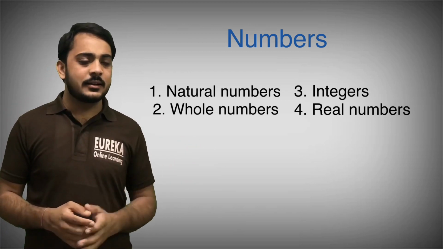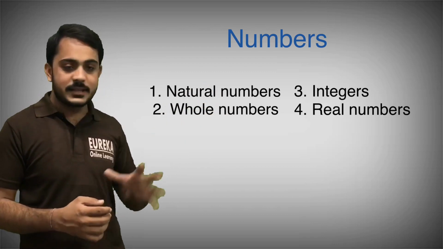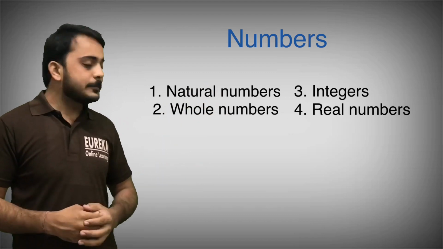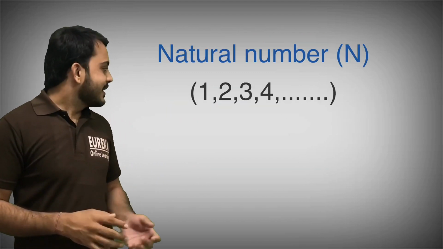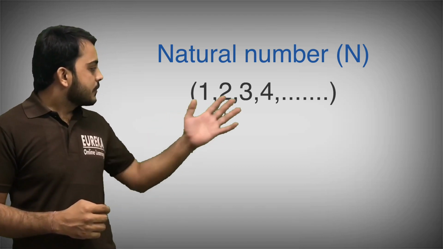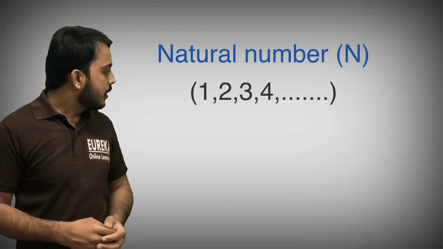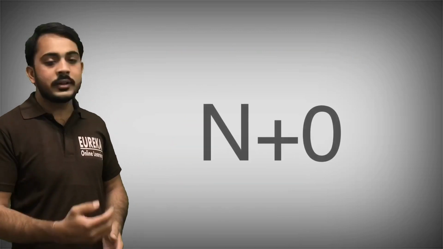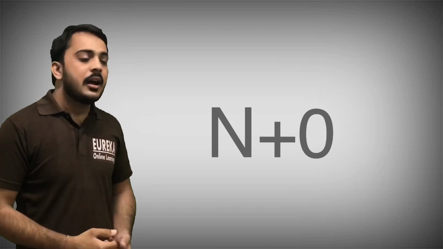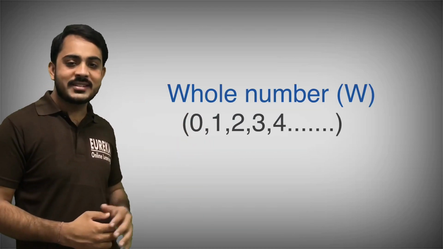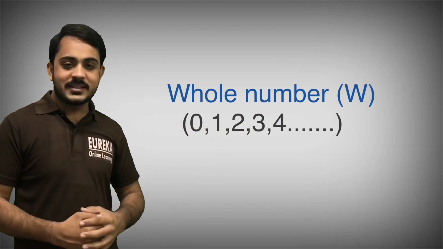You studied this in class 8, so I'm going a bit fast here. The first is natural numbers. They start from 1 and go up to plus infinity. In whole numbers we add 0. If we add 0 to the natural numbers, then we get the whole numbers. So whole numbers start from 0 and go up to plus infinity.